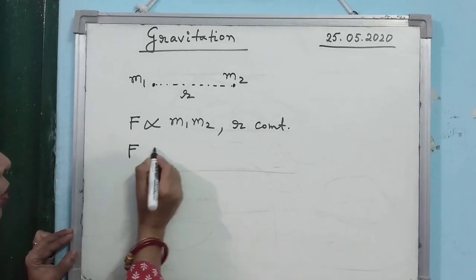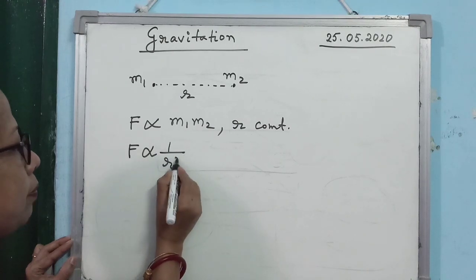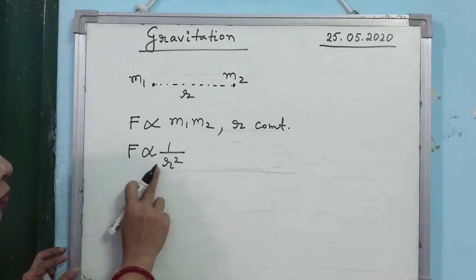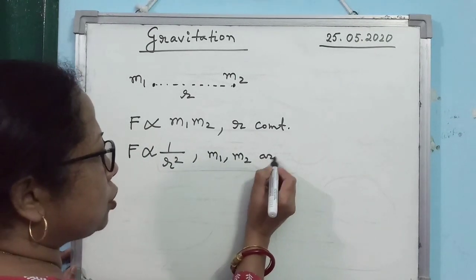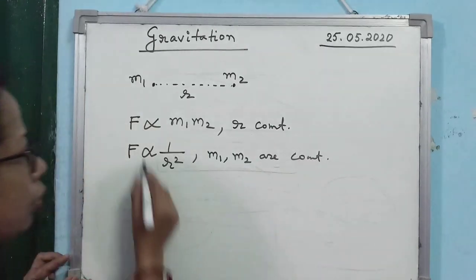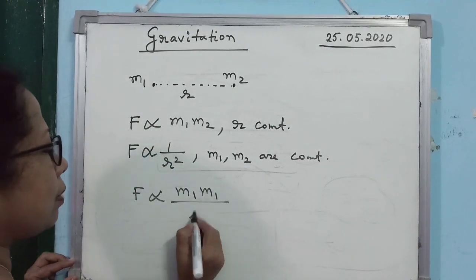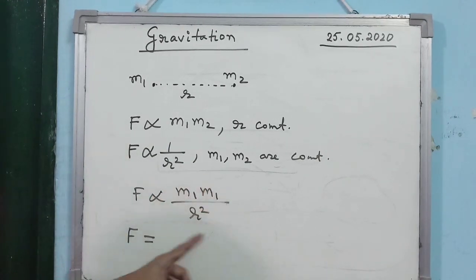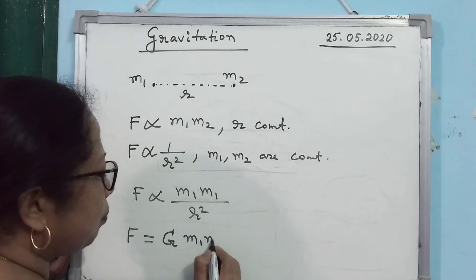And according to Newton's law of gravitation, the gravitational force acting between the two bodies is inversely proportional to the square of the distance between the two bodies when m1 and m2 are constant. So if you combine these two, you can write m1 m2 divided by r square. So F will be some constant into this, and this constant we denote by capital G, big G.